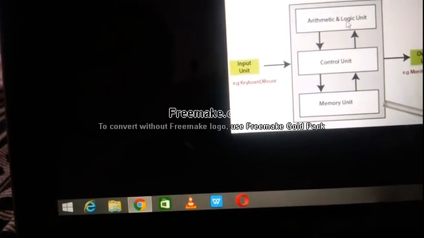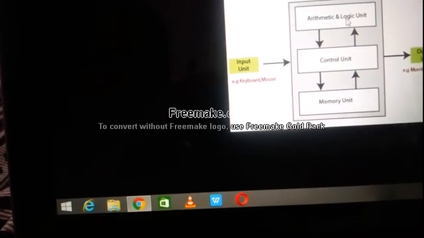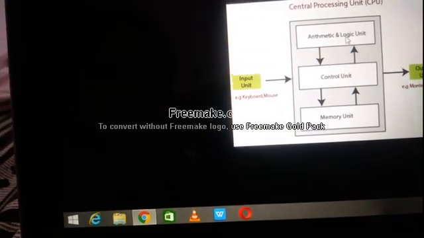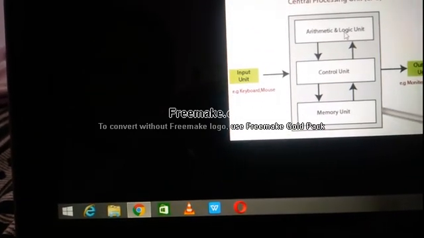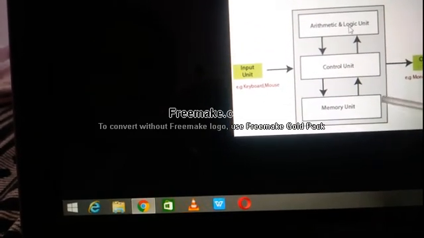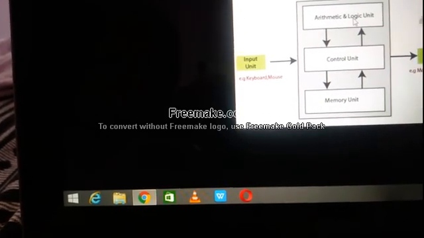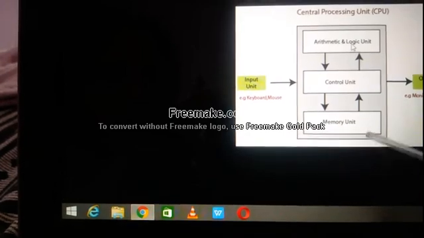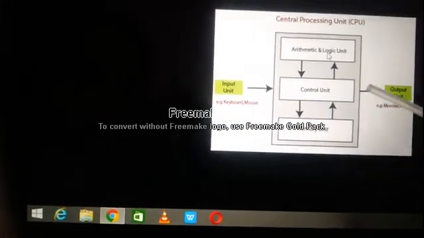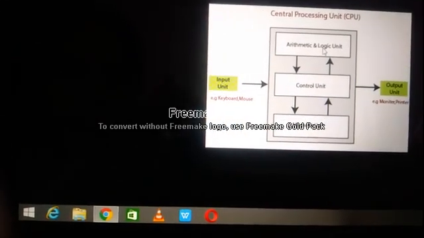What else do we have in the CPU? Memory unit, which I didn't say before. Now I am saying it in the CPU, because it should be mentioned here, so I am showing this picture. What is the memory unit? The memory unit is used to store data, either temporarily or permanently.